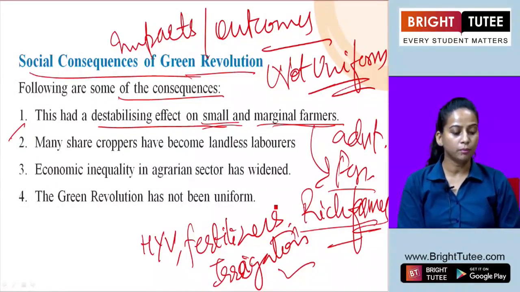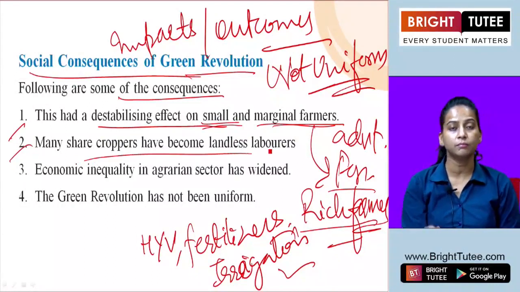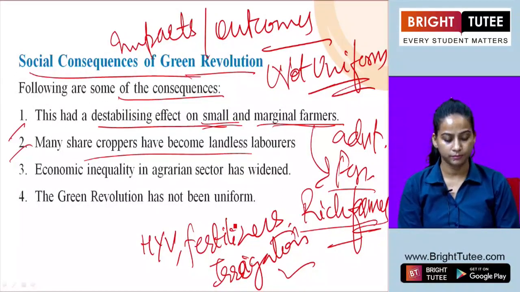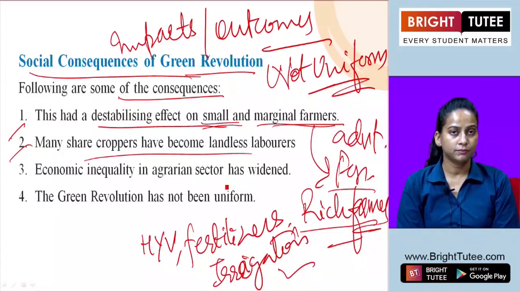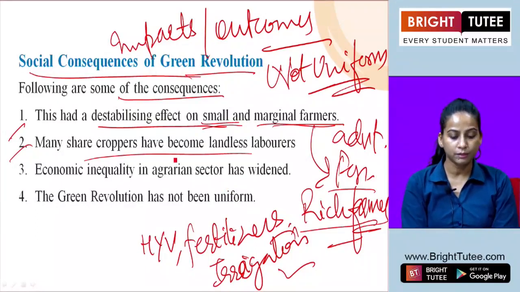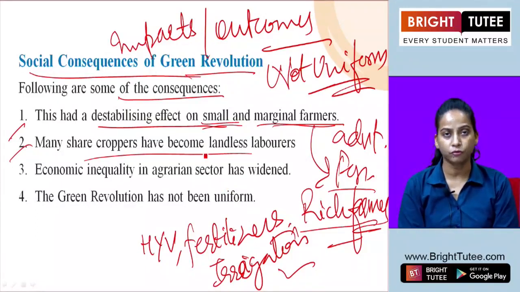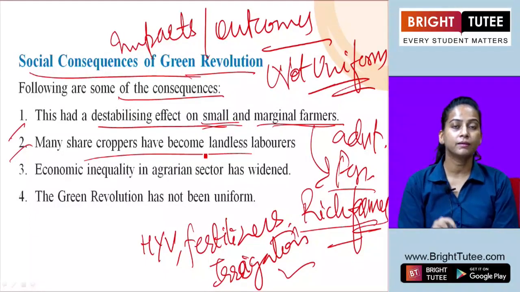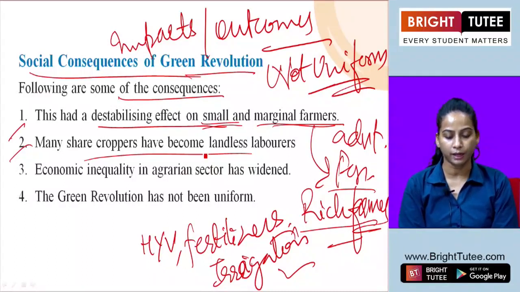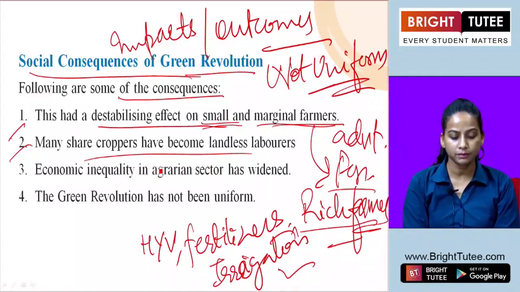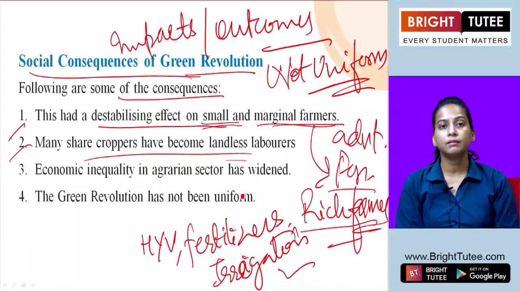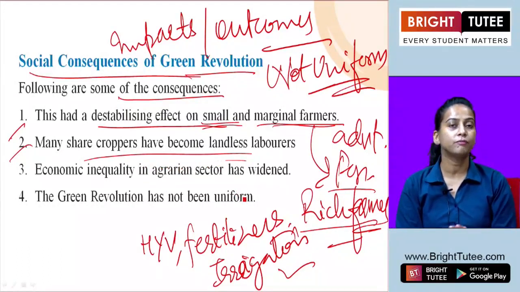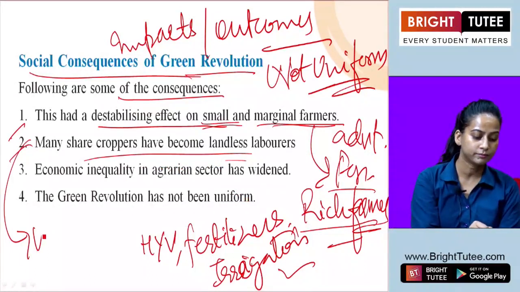Secondly, many sharecroppers have become landless laborers, because the affluent and prosperous farmers were enjoying the fruits of the green revolution. It resulted in their increased income. But the agricultural laborers have not benefited, because real agricultural wages did not increase.